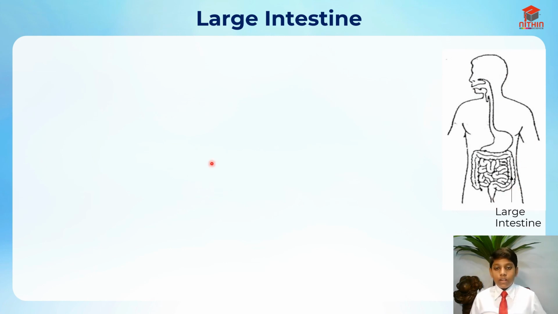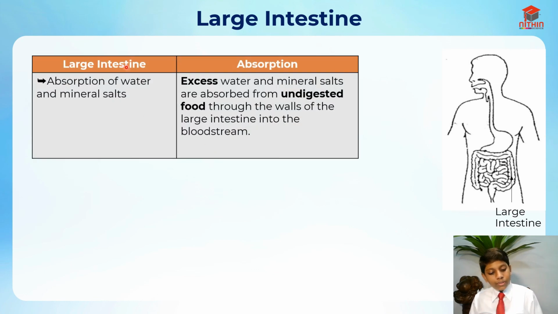Now let me go through the function of the large intestine. The large intestine is absorbing water and mineral salts. No more of the digested food is absorbed here. It absorbs excess water and mineral salts from the undigested food through the walls of the large intestine into the bloodstream.